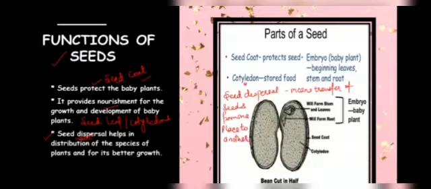Why is seed dispersal important for the seed? So as to avoid competition between the seeds. If we put the seeds together in a particular place, they will compete for food, for sunlight, for water. That's why seed dispersal is essential, so that each plant gets proper sunlight, water and conditions for growth and development. In this way, your second learning outcome has been achieved. You are able to explain the functions of the seed.